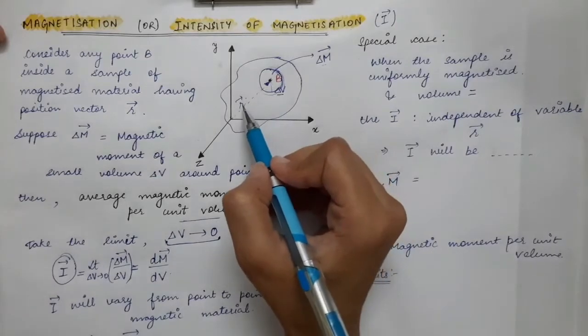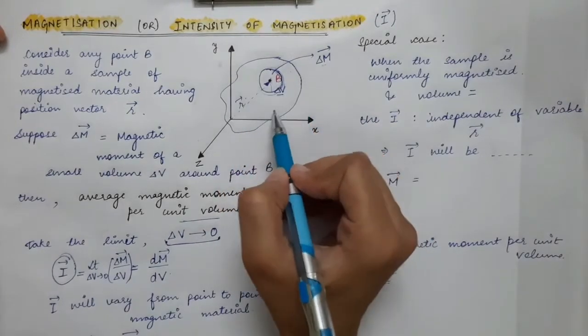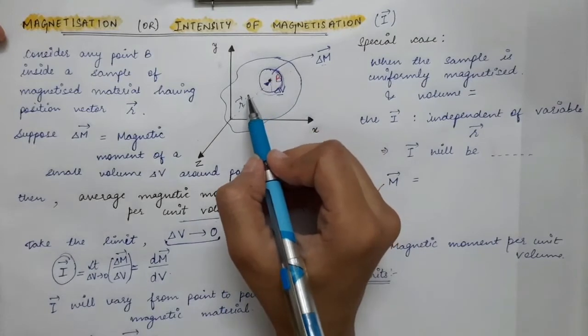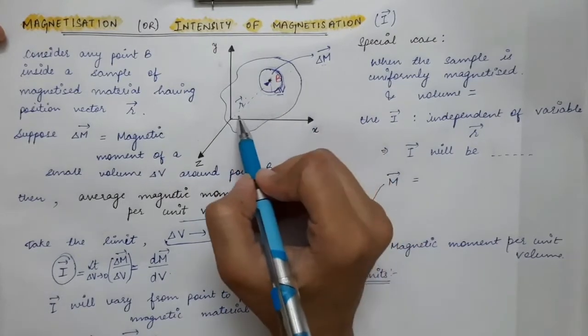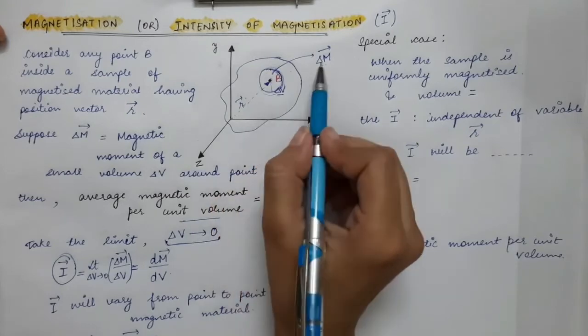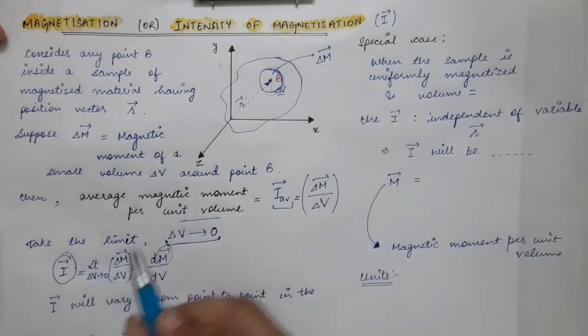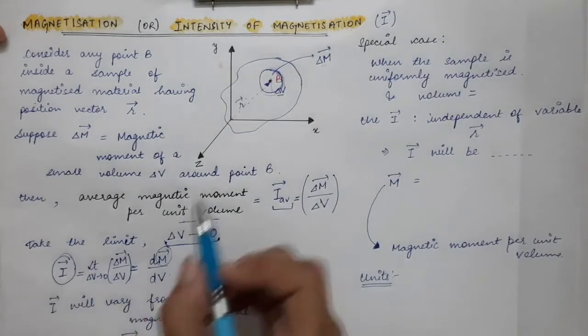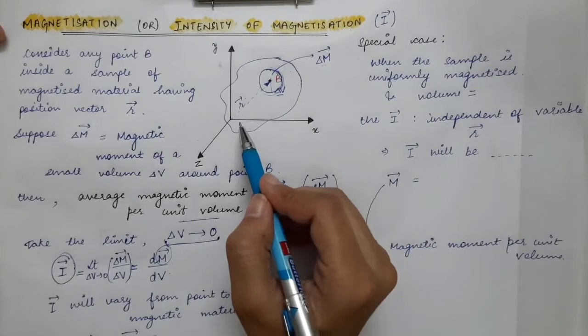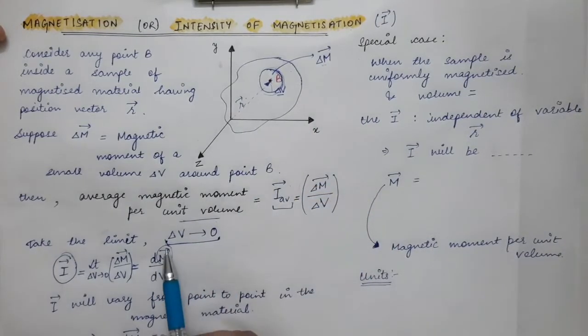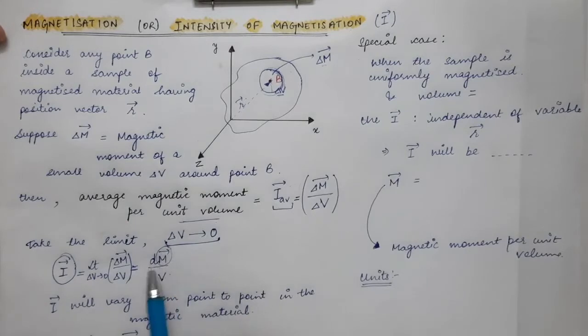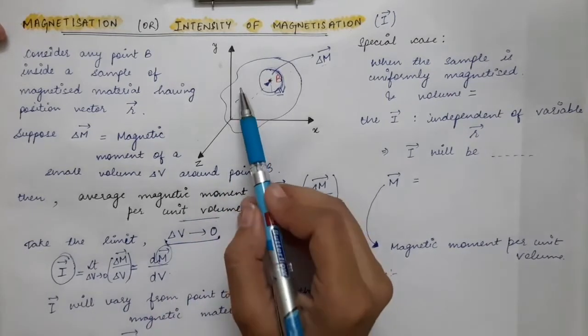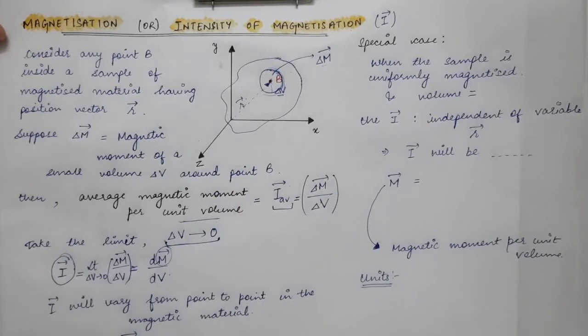If you vary your position in the magnetic material, and if during the variation of your position the m vector varies, then this I vector will also vary. If you suppose that m vector varies with your change in position, then obviously this I vector will vary. So in general, this I vector varies from point to point in the magnetic material. If you change your position, you will have a different value of I vector.